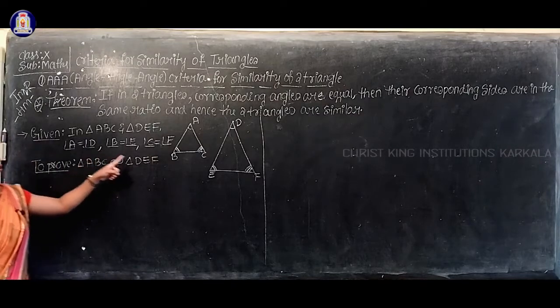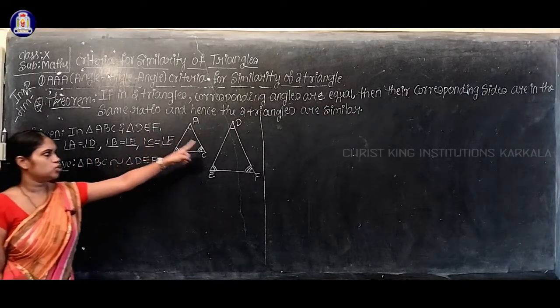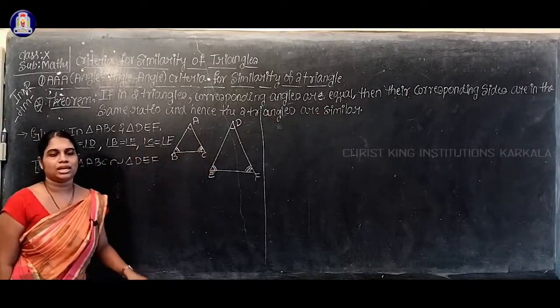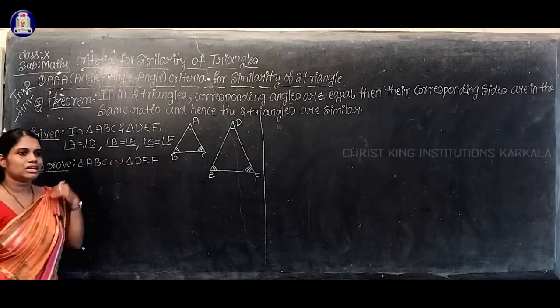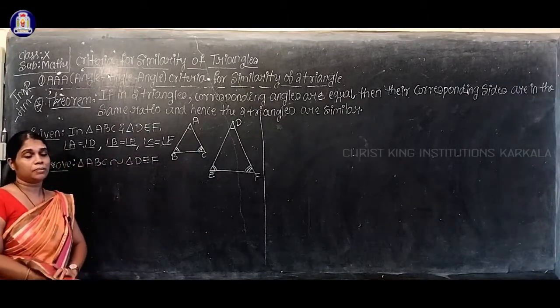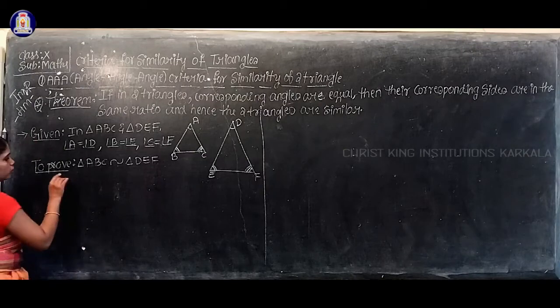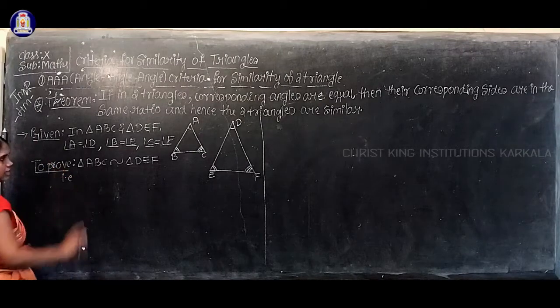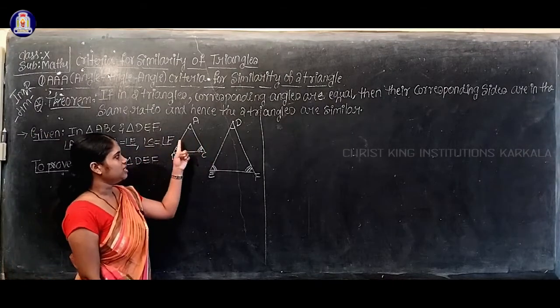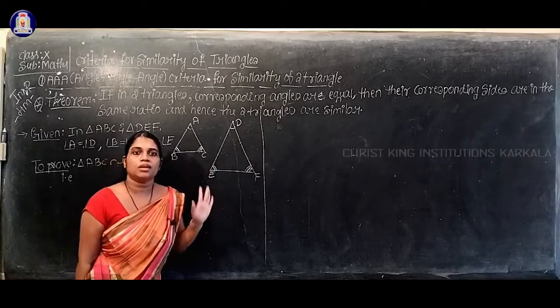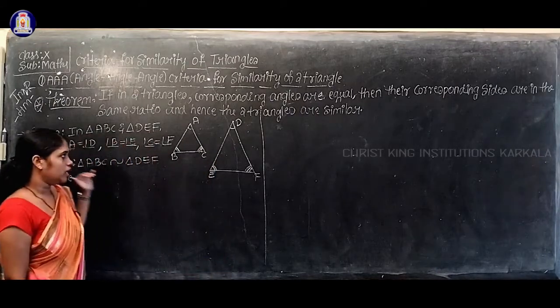This is the symbol for similar. Two triangles being similar is nothing but their corresponding sides being in the same ratio.